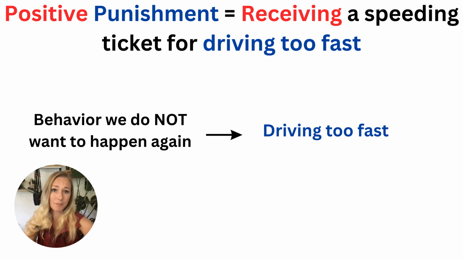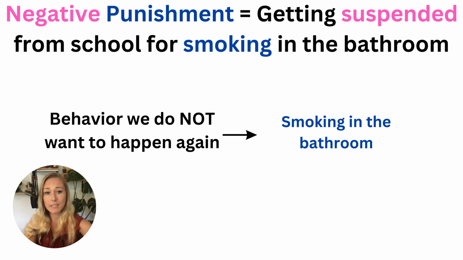An example of positive punishment is receiving a speeding ticket for driving too fast. In this example, the behavior we do not want to happen again is speeding or driving too fast. And so we add something to decrease the likelihood of that happening again. An example of negative punishment is getting suspended from school for smoking in the bathroom. The behavior we do not want to happen again is smoking in the bathroom, and so we remove you from school to decrease the likelihood of you smoking in the bathroom again. That's an example of a negative punishment.